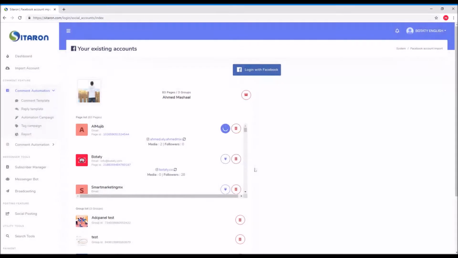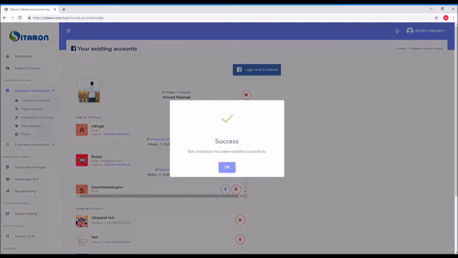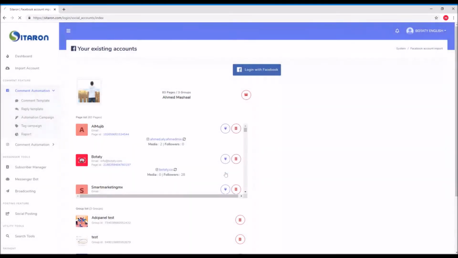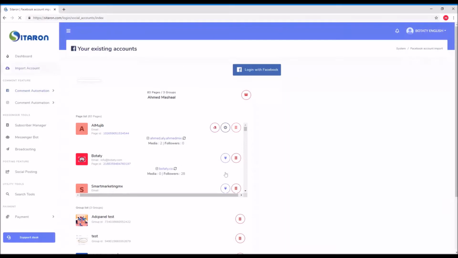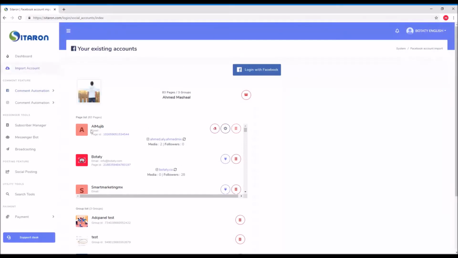Just click OK and it will give you the success message that the bot connection has been enabled successfully. Press OK. It will refresh the page and now this page is connected as a bot.